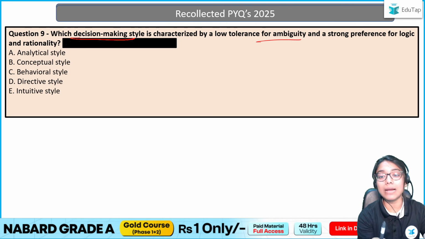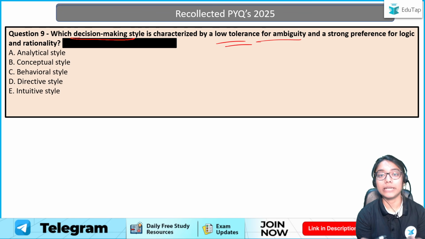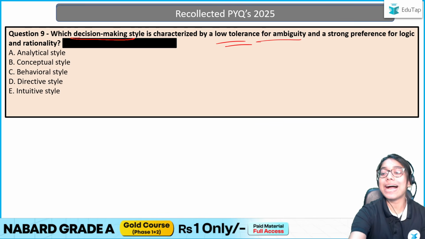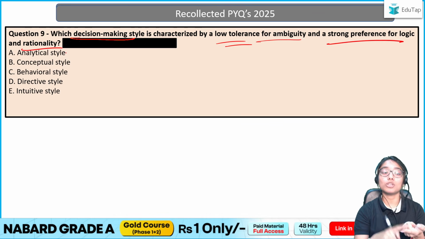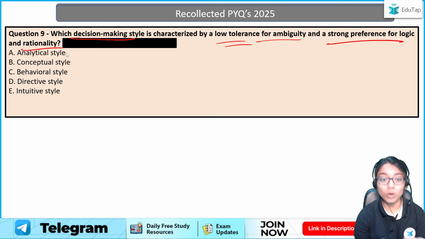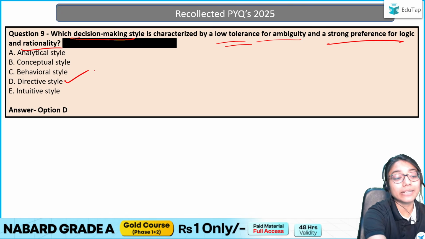So in this style, what happens? Low tolerance, meaning there is no tolerance for ambiguity. You're supposed to give clear instructions, and there is a strong preference for logic and rationality. This style prefers logic and rationality. So what will be the answer from here? Our answer is option D, the directive style.